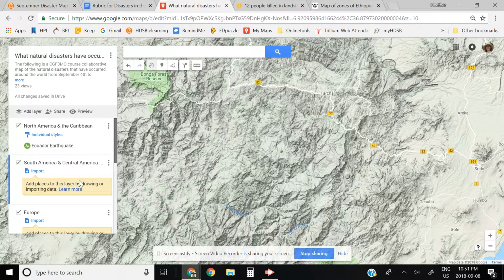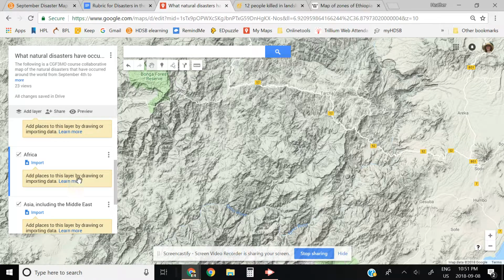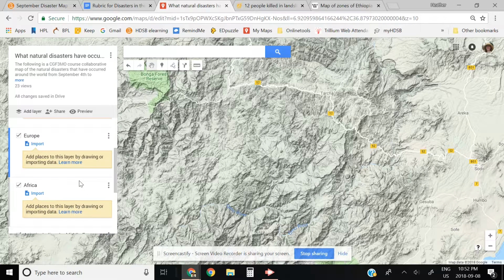So what continent am I in, everyone? I am in the continent of Africa. If you said that, you are correct. So I've clicked on the continent of Africa. You'll notice that the bar here is now blue along the side. So if I click up here to Europe, it's now blue up there.